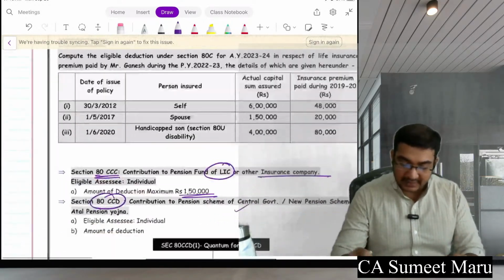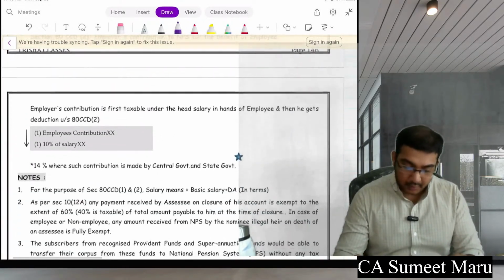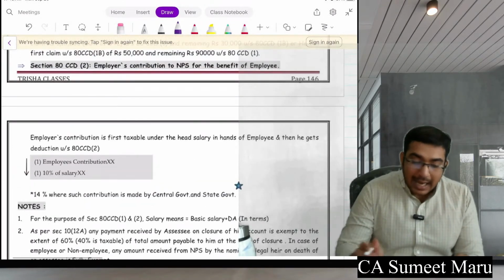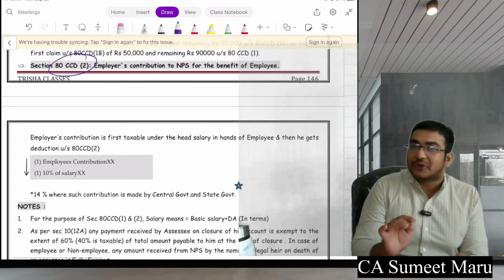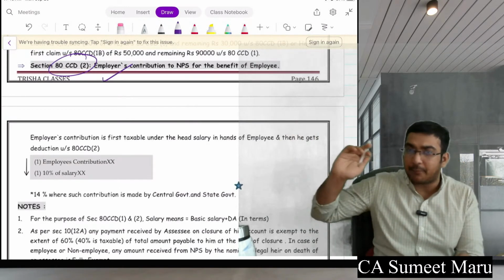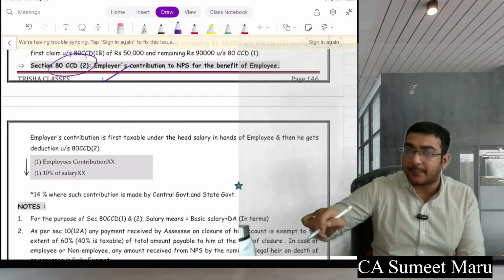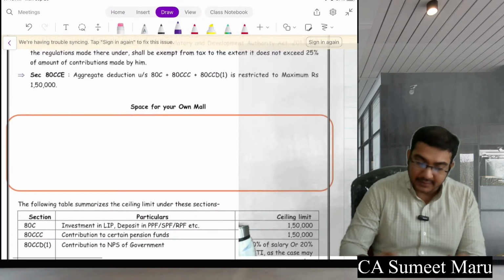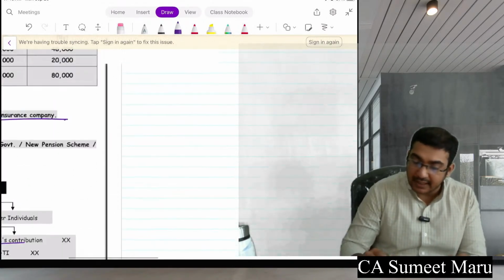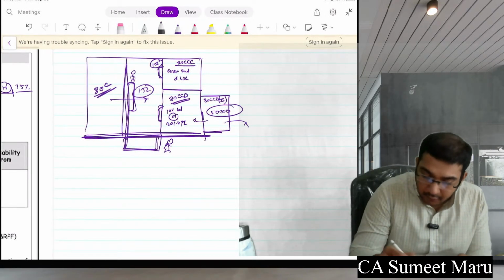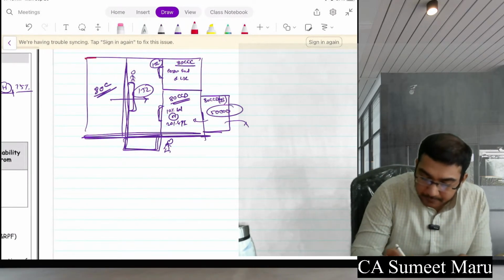Wait a minute. Well, let's read further what's given here. And 80CCD(2), don't confuse it, because that is for the employer's contribution. That is altogether separate. Whatever the employer contributes for NPS, that will be for him. And now the interesting thing that comes into the picture: for all the boundaries I am creating, pay attention.